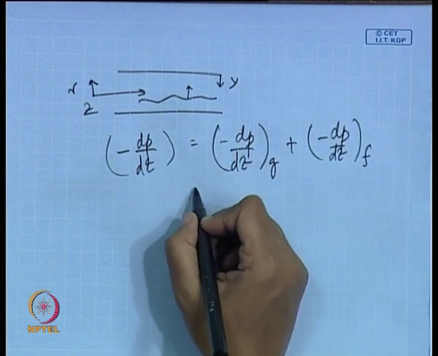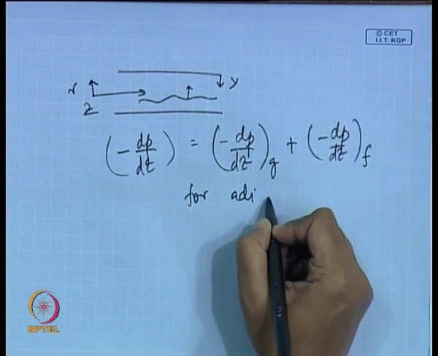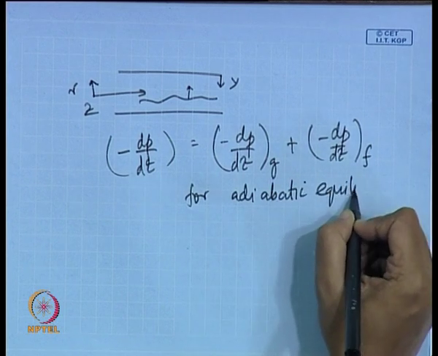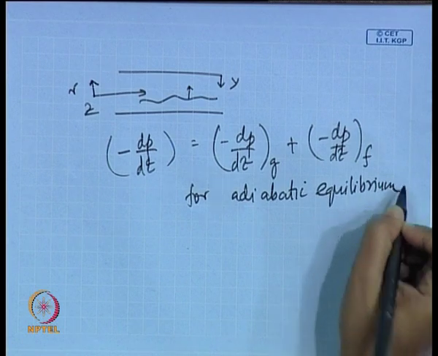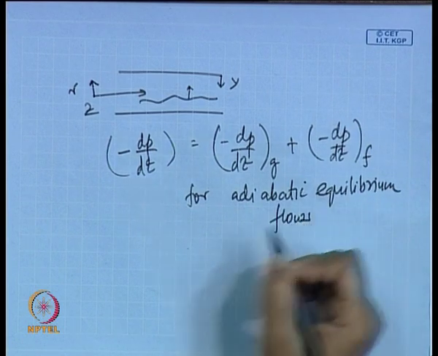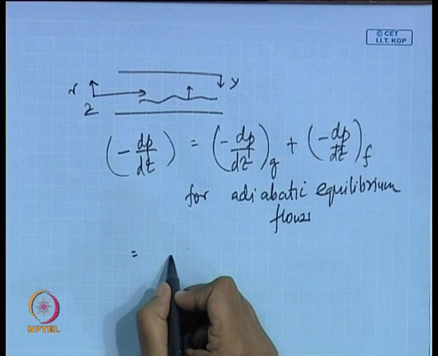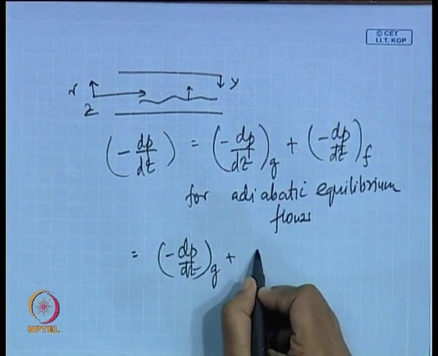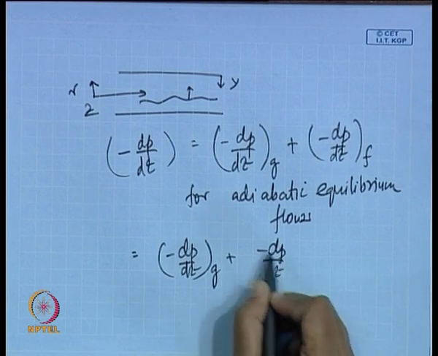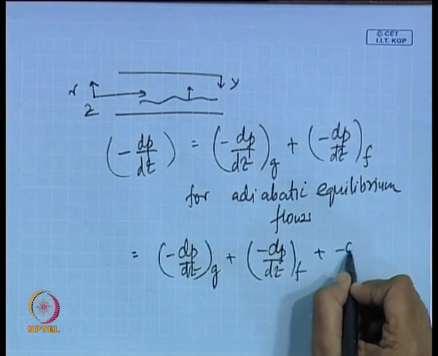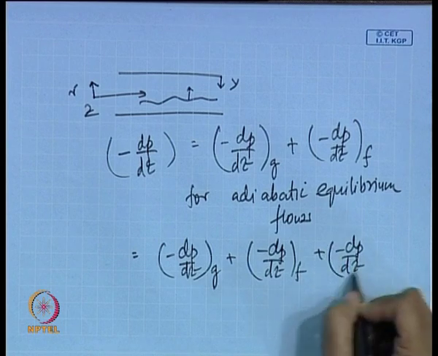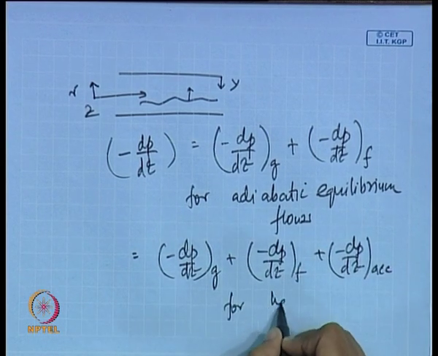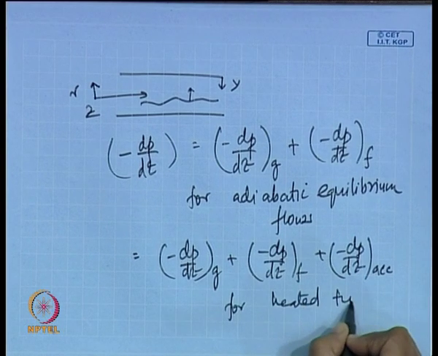For adiabatic equilibrium flows, this you have already derived, you know it, and this is equal to the gravitational pressure gradient, the frictional pressure gradient, as well as the acceleration pressure gradient, which comes into being when we have heated tubes, and under those circumstances what happens?